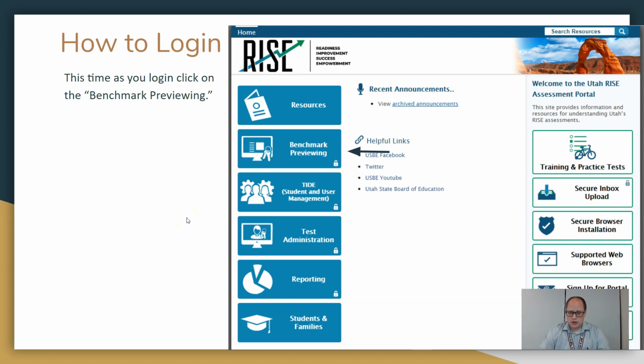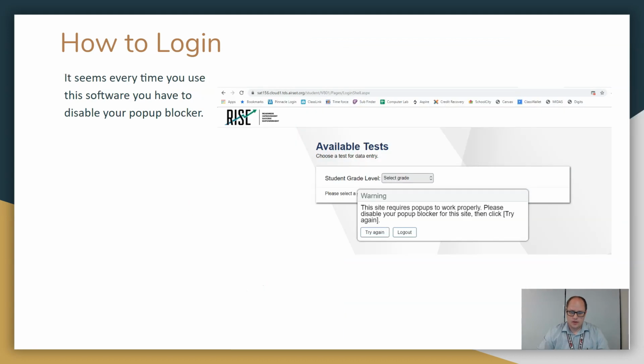So the first thing we need to do if we're going to give a benchmark is know what benchmarks we have. Every time you click on that, you're ready to log in, and it says, warning, this site requires pop-ups to work properly. Please disable your pop-up blocker for this site and then try again.